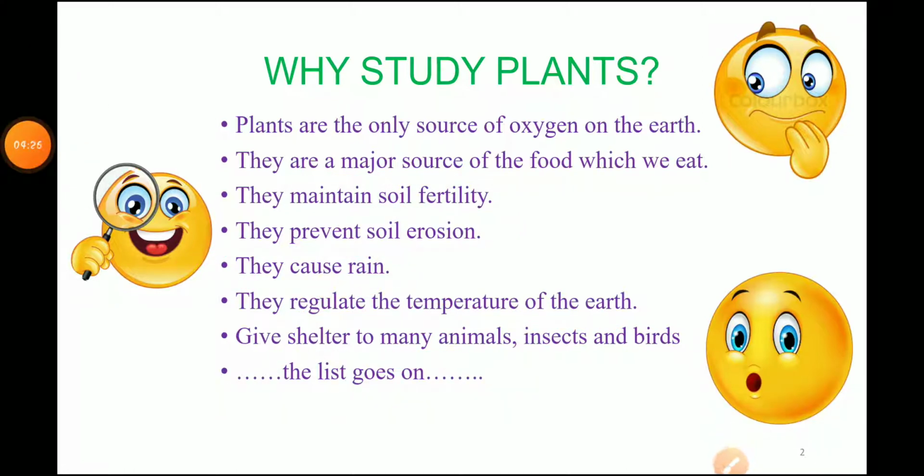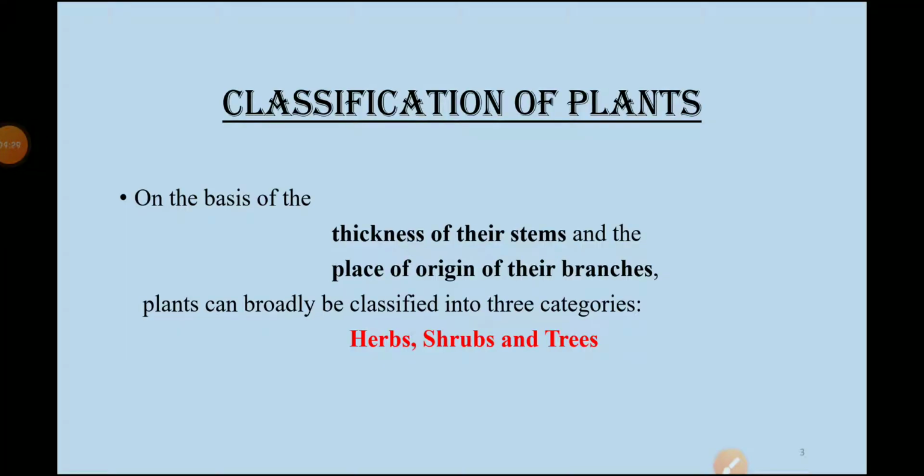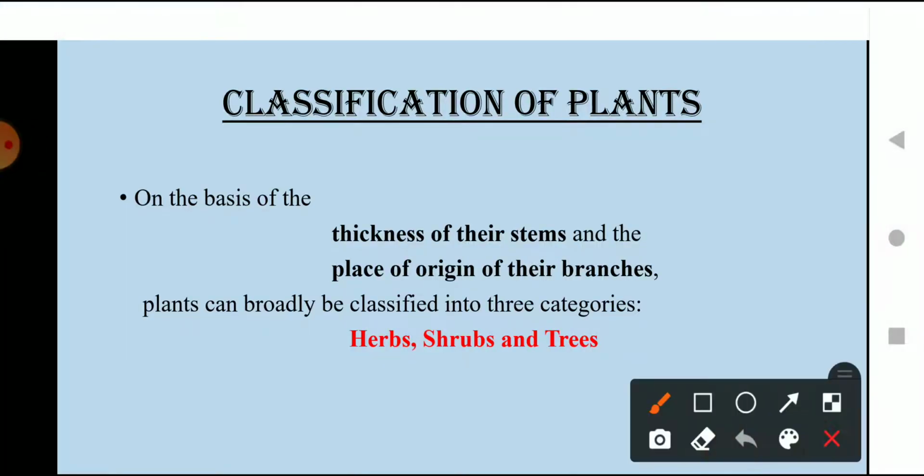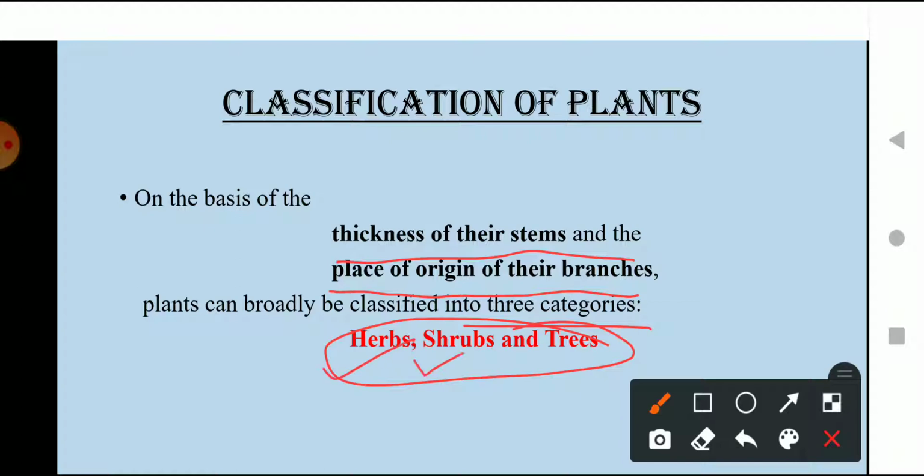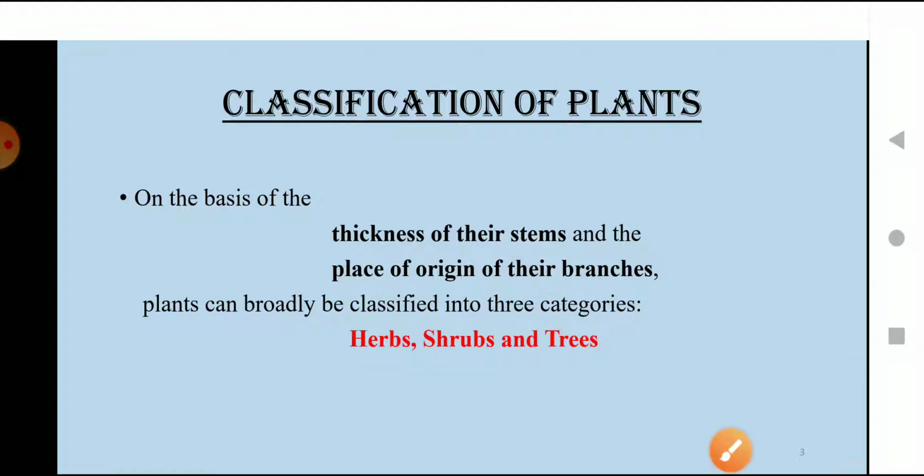Now after this, students, let's move on to the classification of plants. On the basis of the thickness of their stem and the place of origin of their branches, plants are broadly classified into three types. According to the thickness of the stem and the place of origin of the branches, the plants are classified into three major categories: herbs, shrubs and trees. Now let's see what herbs are.